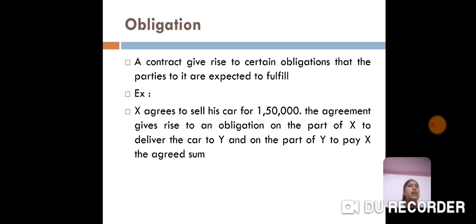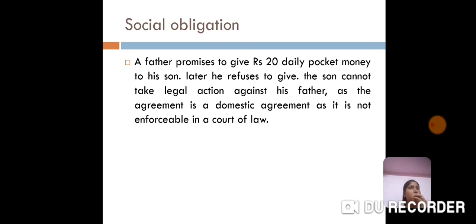So obligation: a contract gives rise to certain obligations that the parties are expected to fulfill. Here I will give an example. X agrees to sell his car for 1,50,000. The agreement gives rise to the obligation for X to sell his car to Y, and Y has to pay 1,50,000. So for both parties there is some obligation. The obligation can be of two types: one is social obligation and the other is legal obligation.